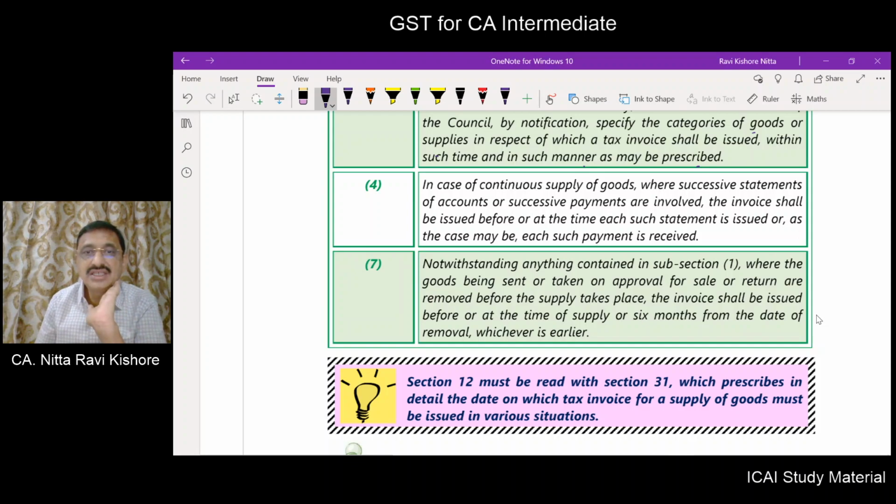Where the goods are sent or taken on approval for sale or return and are removed before the supply takes place, the invoice shall be issued before or at the time of supply or 6 months from the date of removal, whichever is earlier. So for sale on approval basis, the invoice is to be issued latest on or before the expiry of 6 months. If 6 months expired, immediately you have to issue. This also we will discuss in detail.